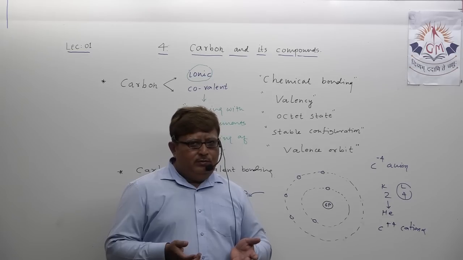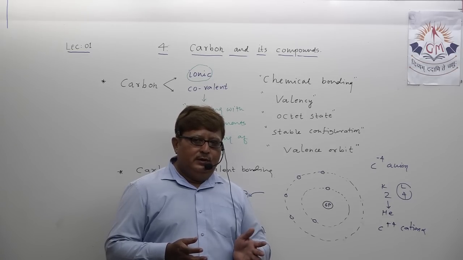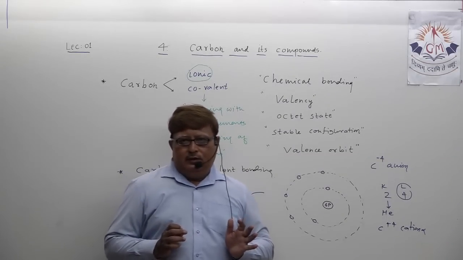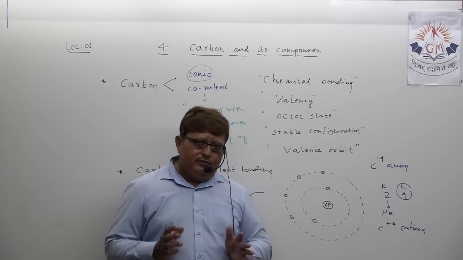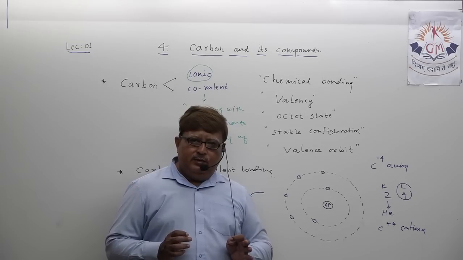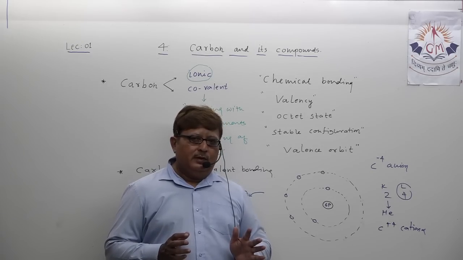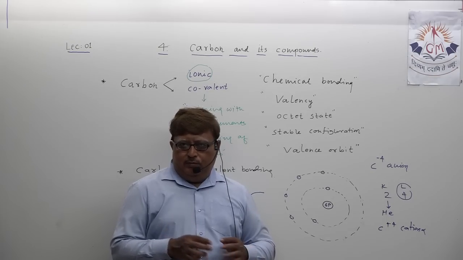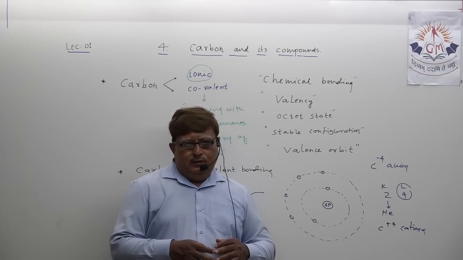Anytime? No, my dear student. Every element has the right, that's the rule of nature, to become chemically stable. Just like you all have the right to become stable in your life.